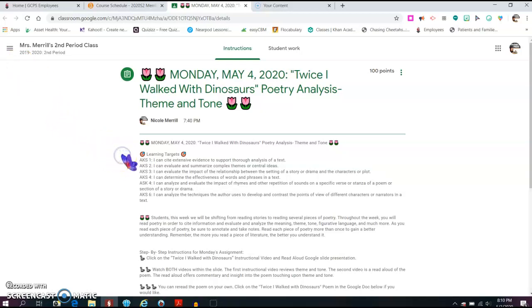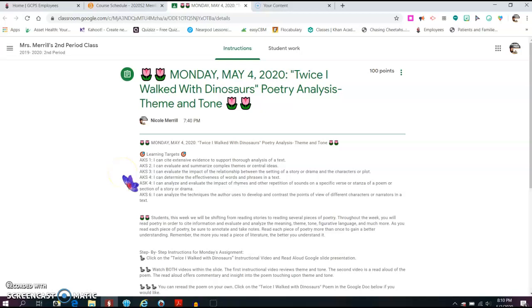So AKS 1, I can cite extensive evidence to support thorough analysis of a text. AKS 2, I can evaluate and summarize complex themes or central ideas. AKS 3, I can evaluate the impact of the relationship between the setting of a story or drama and the characters or plot. AKS 4, I have 2 parts.